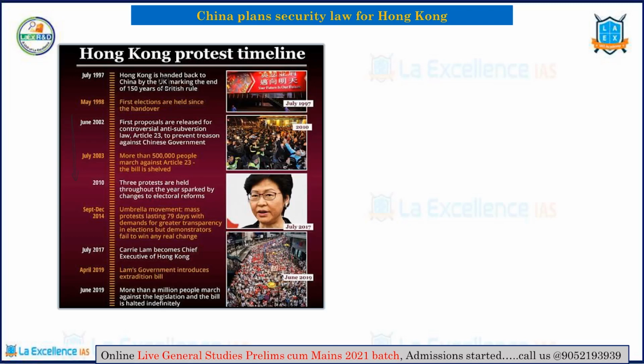Now China has taken measures like punishment for those who disrespect the Chinese national flag and anthem, and it also wants to increase the pro-China patriotic themed education in the schools of Hong Kong. This is the main aim of the bill. This bill is basically trying to curtail the freedom of speech of the people of Hong Kong. It will curtail the freedom of assembly of the people of Hong Kong. This is on one hand. On the other hand, it wants to create a China-friendly attitude in the minds of the young people in Hong Kong, to create more connectivity between Hong Kong and China is what this article is trying to tell us.